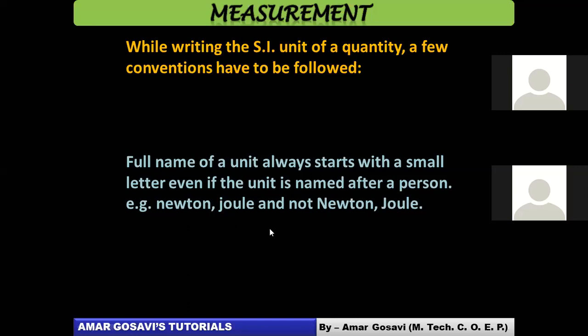If you want to write 100 newton completely, start with a small letter. If you want to write 100 joule completely, start with a small letter j, and not Newton and Joule. Take a quick screenshot of this before we move ahead. This is an important rule to be observed. Fine, let's move ahead.